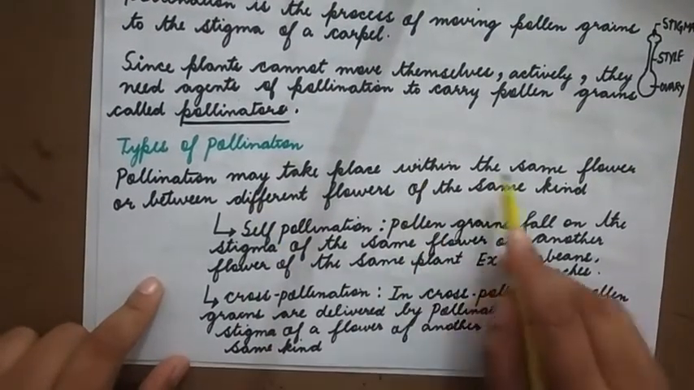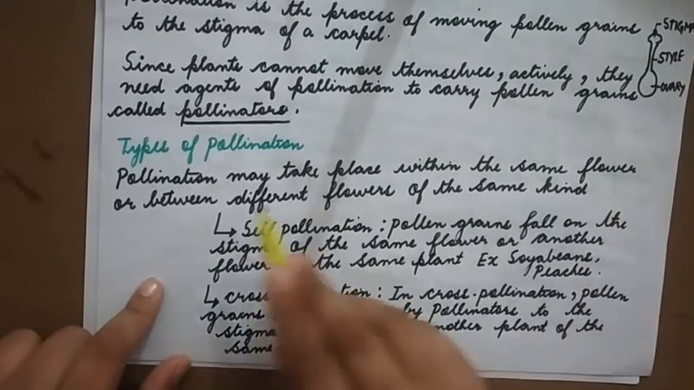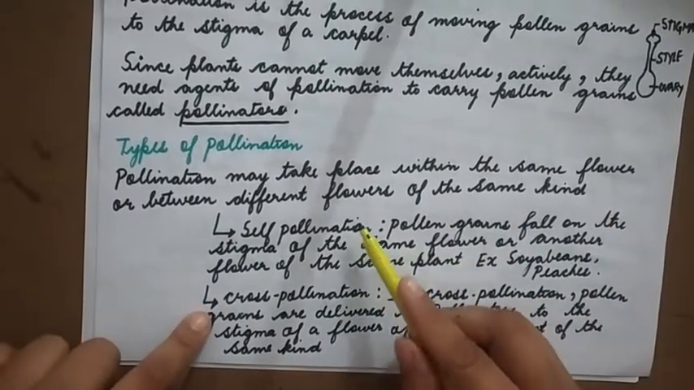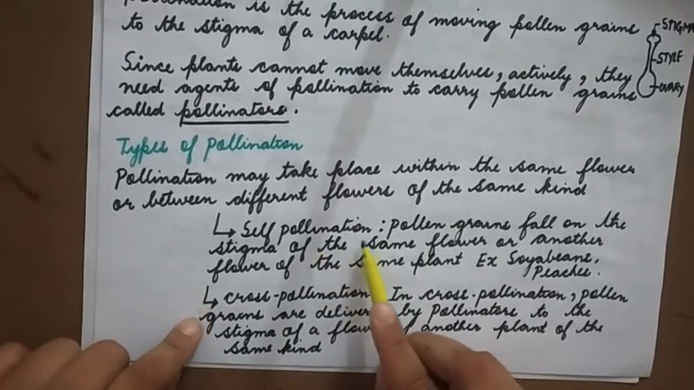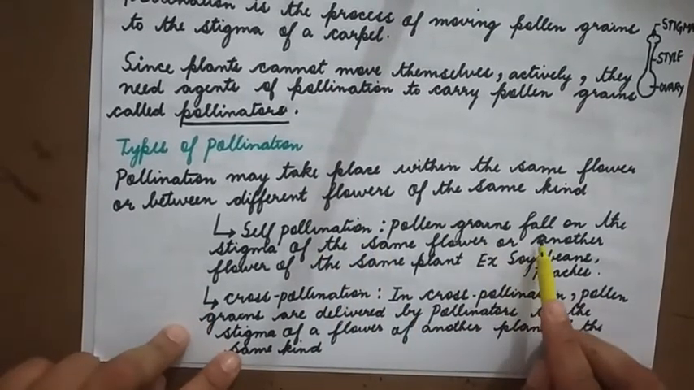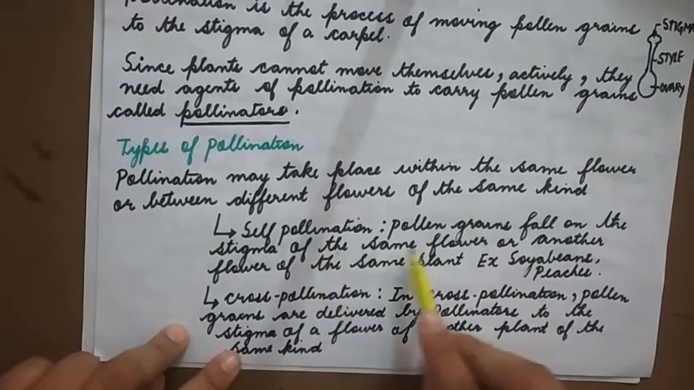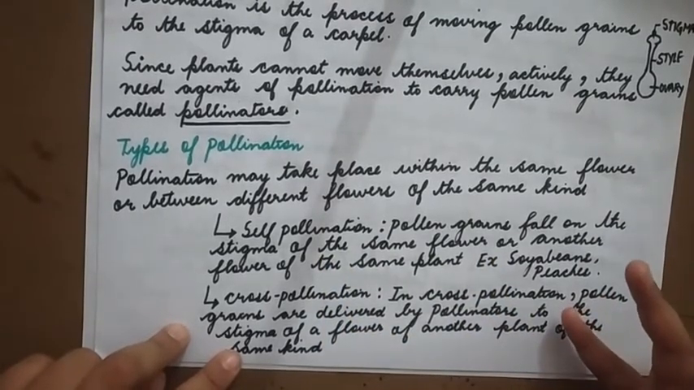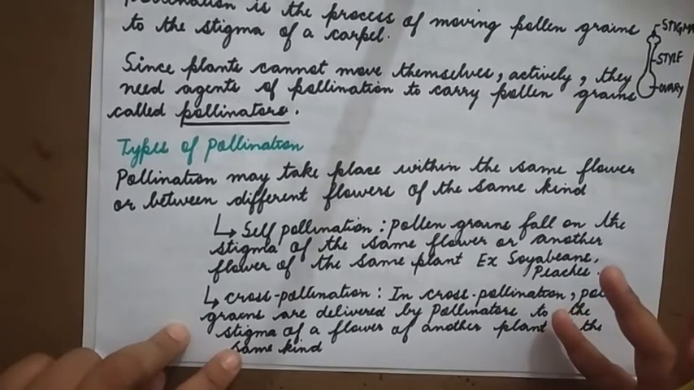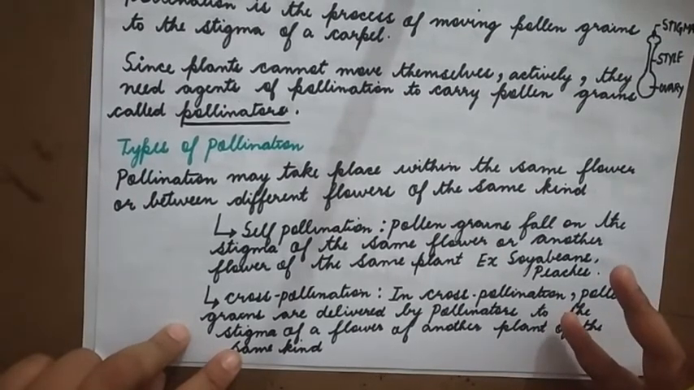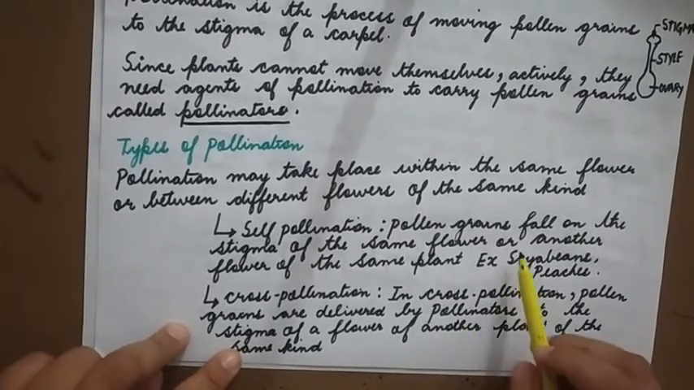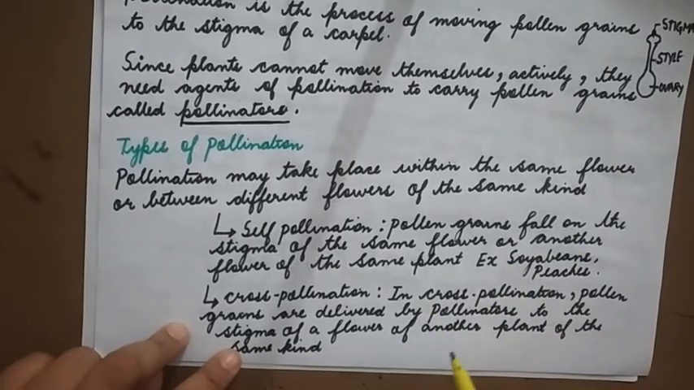Pollination may take place within the same flower or between different flowers of the same kind. We have two types. One is self-pollination, that is, pollen grain falls on the stigma of the same flower. For example, there is a flower in which both male and female reproductive structures are there. Then what happens? The pollen falls on the stigma of the same flower or another flower of the same plant.